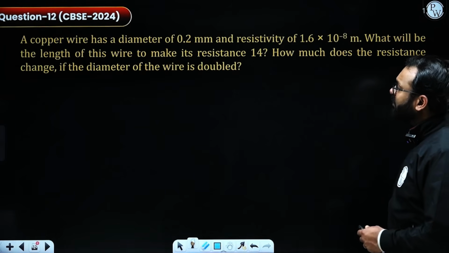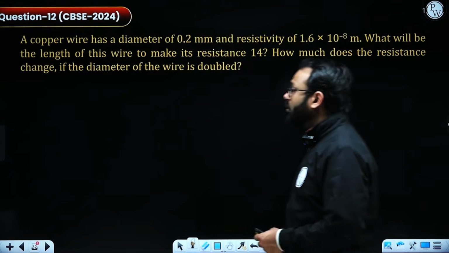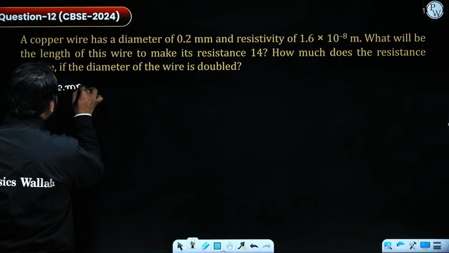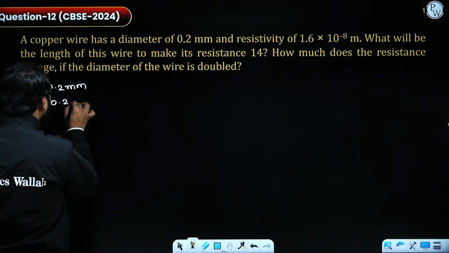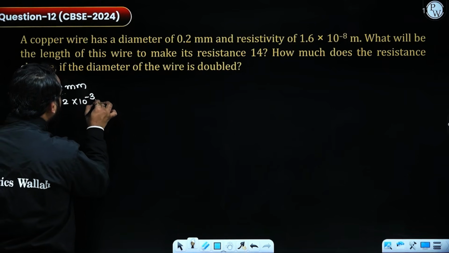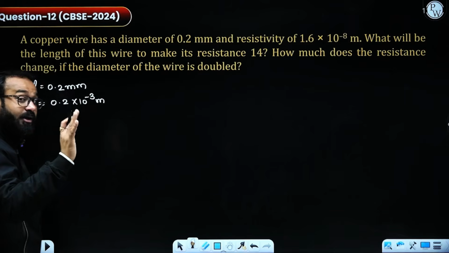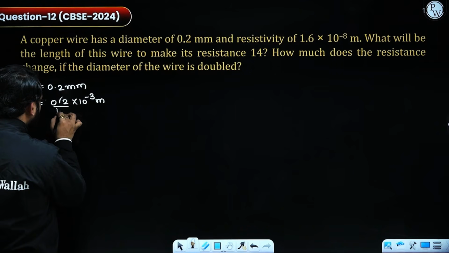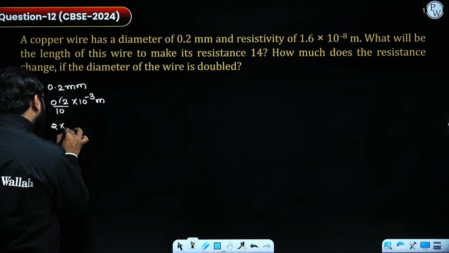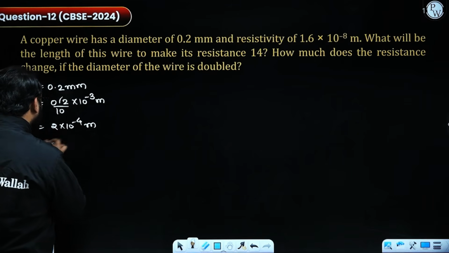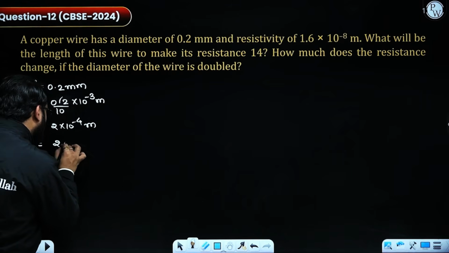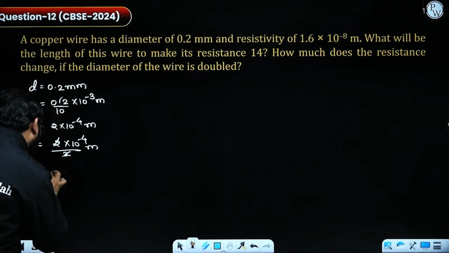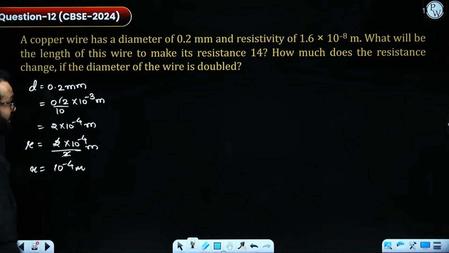The next question is, a copper wire has a diameter of 0.2 mm. So we are provided with a diameter that is 0.2 mm. I need to correct the unit, that is 0.2 into 10 to the power minus 3 meters. You can take it as diameter or you can convert it into radius. First of all, I'm going to remove this and I will get 2 times 10 to the power minus 4 meters. I'm making it the radius, so 2 times 10 to the power minus 4 divided by 2 meters. Finally the value of radius is 10 to the power minus 4 meters.